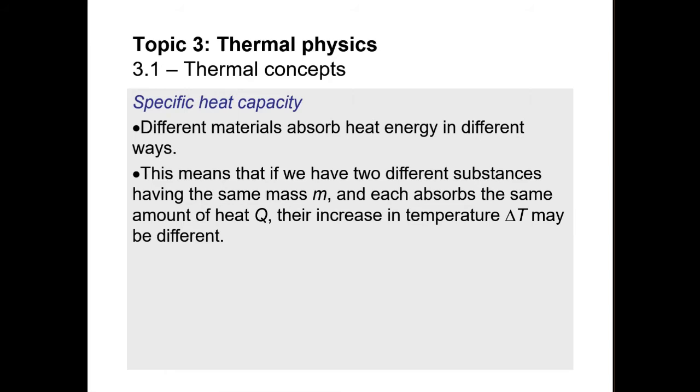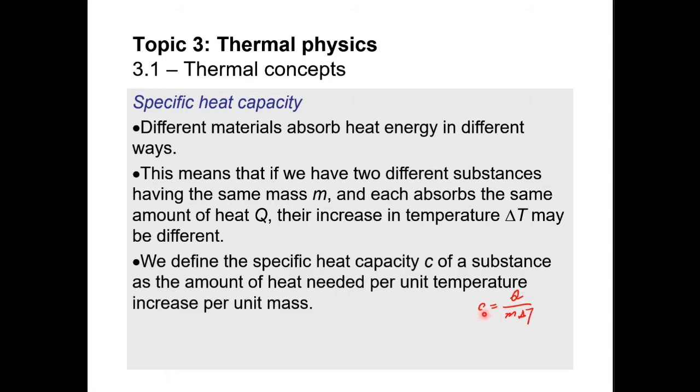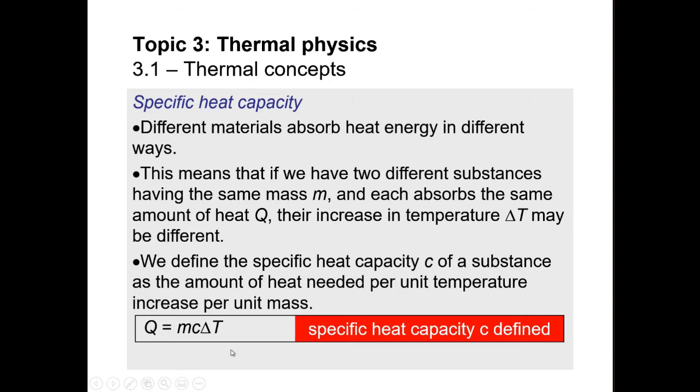They have the same mass and they absorb the same amount of energy, but the increment in temperature may be different. We define the specific heat capacity, C, of a substance as the amount of heat or thermal energy needed per unit temperature increase per unit mass. So Q equals mcΔT.